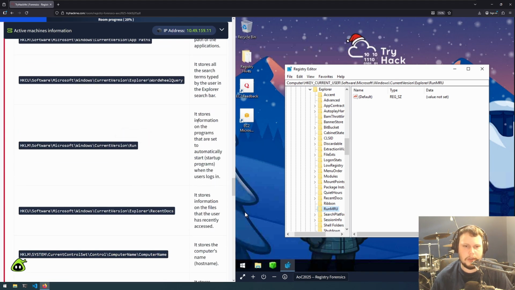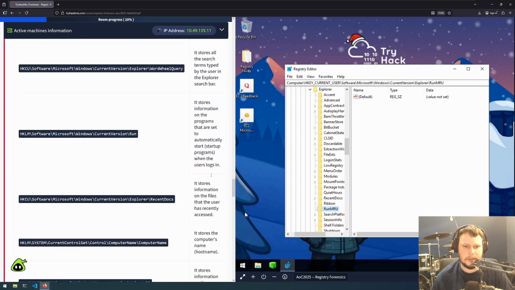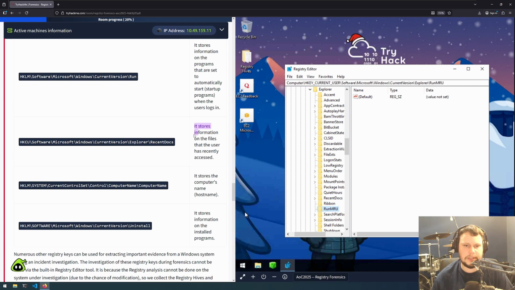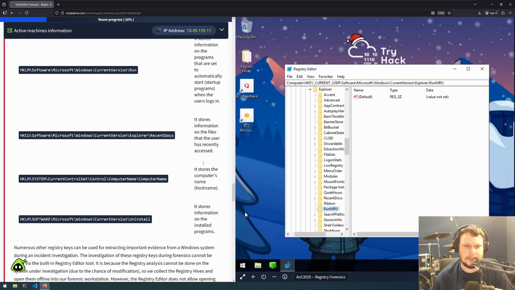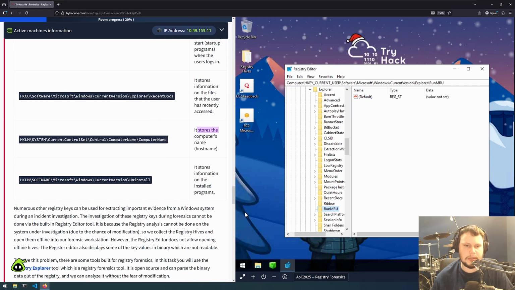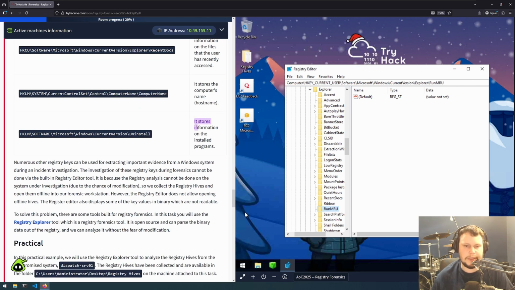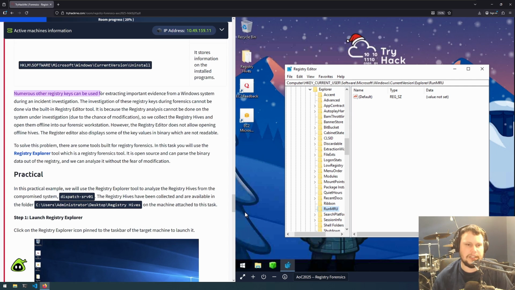We have Run, which stores information on the programs that are set to automatically start up when the user logs in. We have RecentDocs, which stores information on the files that the user has recently accessed. ComputerName stores the computer's name or host name. And Uninstall stores information on the installed programs. Numerous other registry keys can be used for extracting important evidence from a Windows system during an incident investigation.